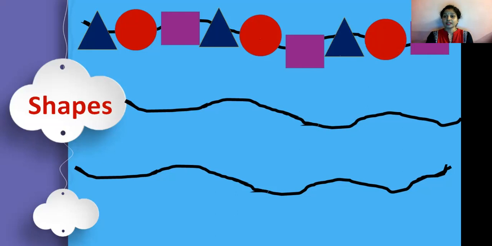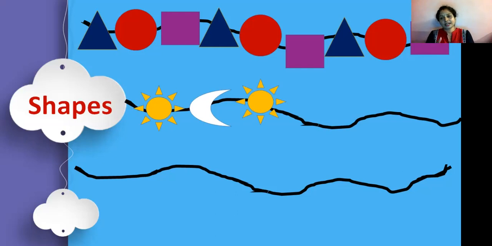So it will make a pattern of shapes. Now see, what is this? Is it a shape? This is a picture of the sun and it is circular in shape. Okay, now next is the moon. The moon is in the shape of an arc. Okay, see, again repetition is there. Sun at the first position and the third position. It means we have just started the repetition part. So tell me, which thing comes next?